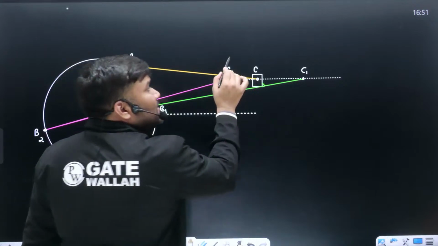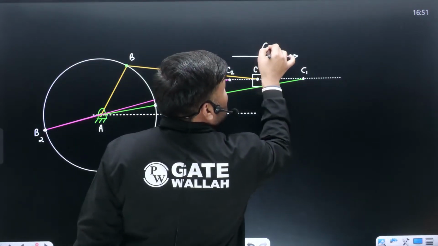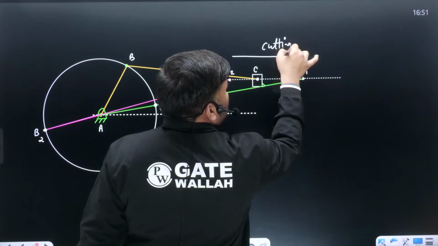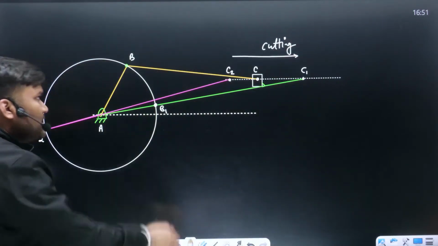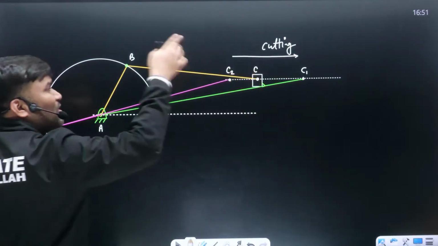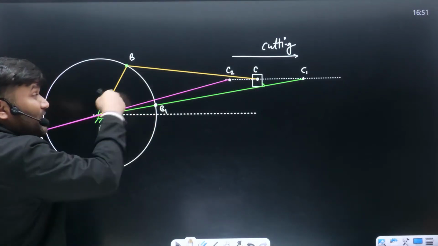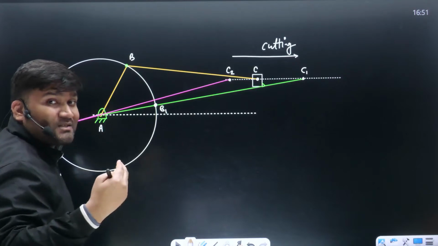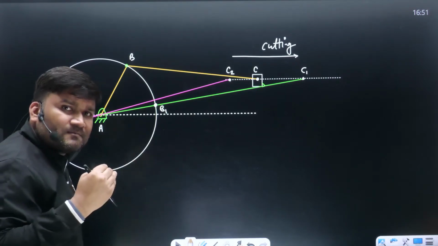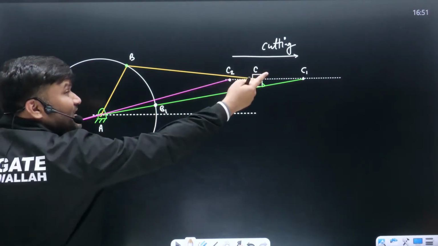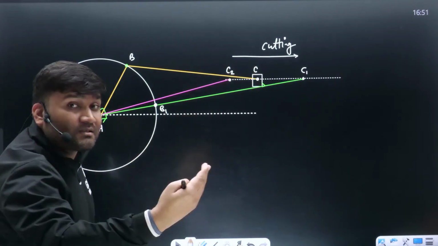Now you can decide from C2 to C1. This is what you call the cutting stroke. Check. C2 to C1 you are calling the cutting stroke. That means from B2 to B1, the motor's direction you have not been given. You have to decide clockwise or anti-clockwise. So for C2 to C1 cutting, I want the cutting stroke angle to be larger.